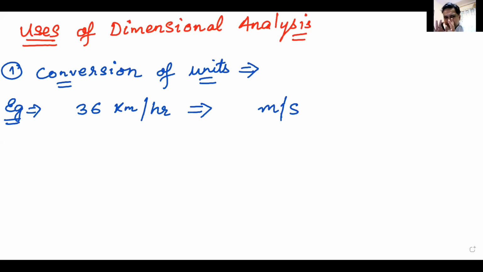Yes. Let me just get into the very basics of it and give you my way of doing it. And then you can use whatever you want. It's a very simple thing. Now my way would be, I'll write 36 kilometer per hour. Write it in the normal way. That is equal to some quantity x meter per second.